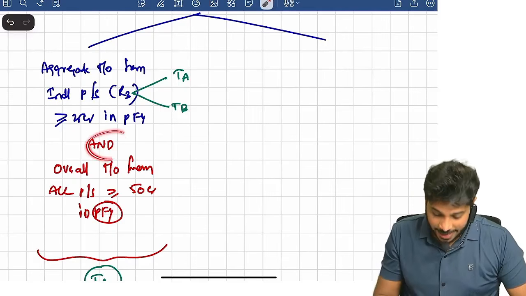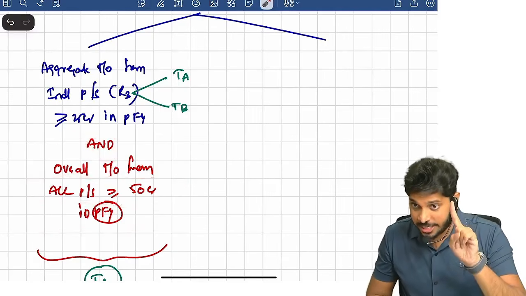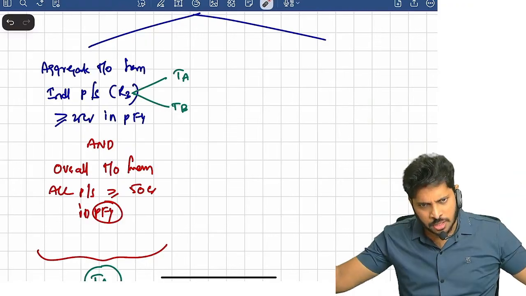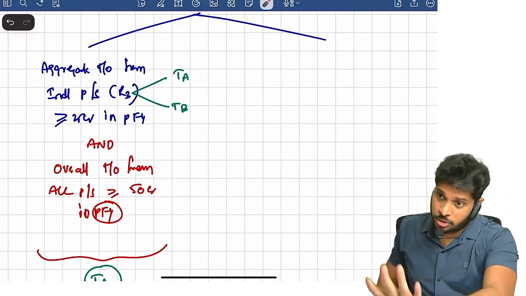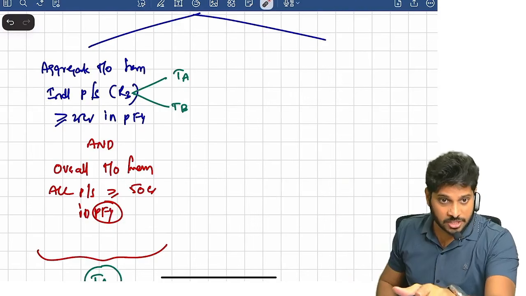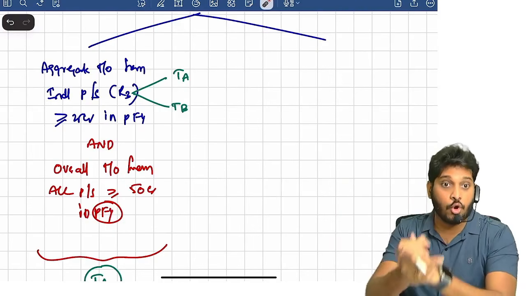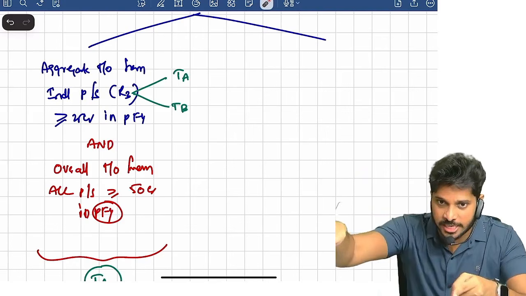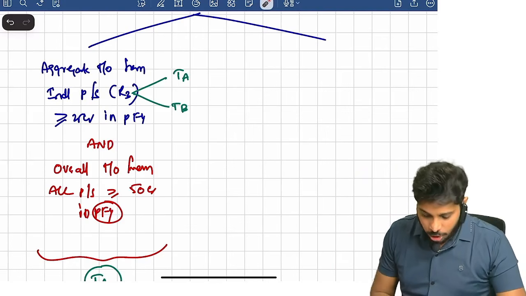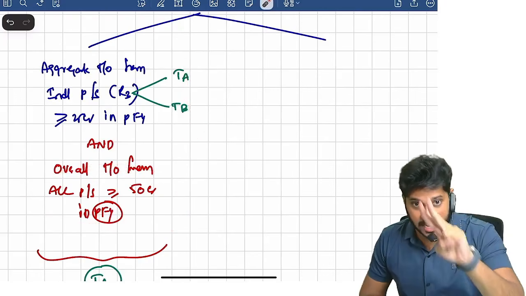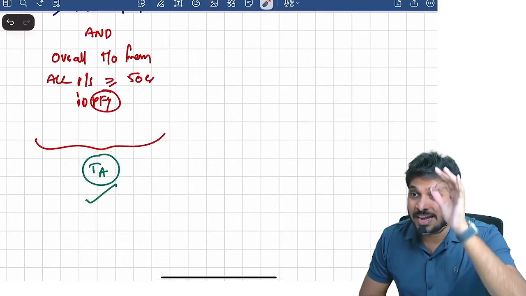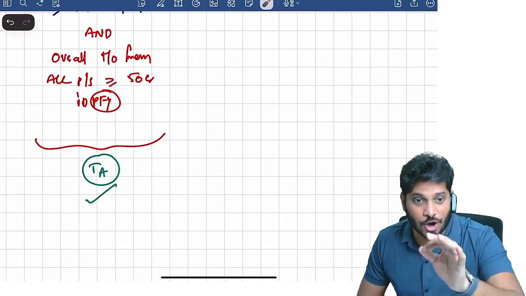And there is one more condition. Last year, overall, how much was the total turnover? Not rule 3 turnover, you take that already. If you are also manufacturing other than rule 3, yes, take total turnover then. Overall turnover means total turnover. Aggregate turnover means rule 3 turnover. Are you clear? If overall turnover is exceeding 50 crore, and these 2 conditions are both satisfied, then for table A alone, cost audit is applicable.